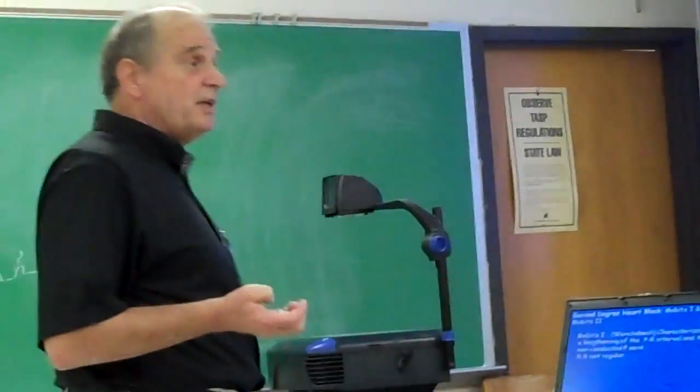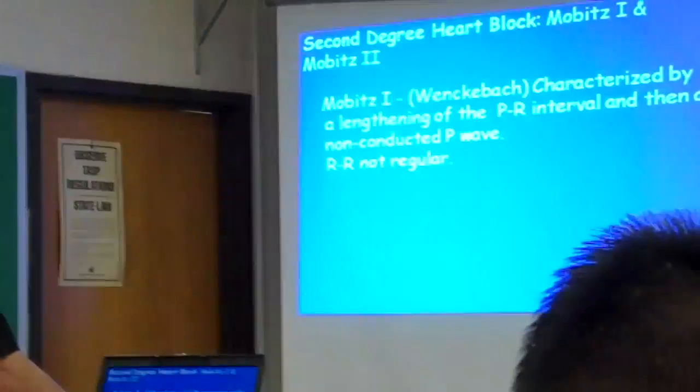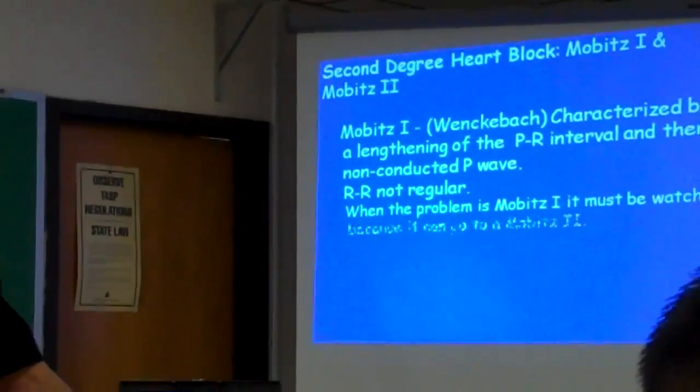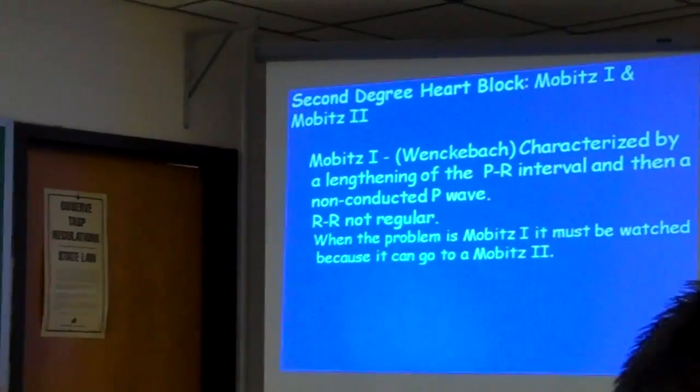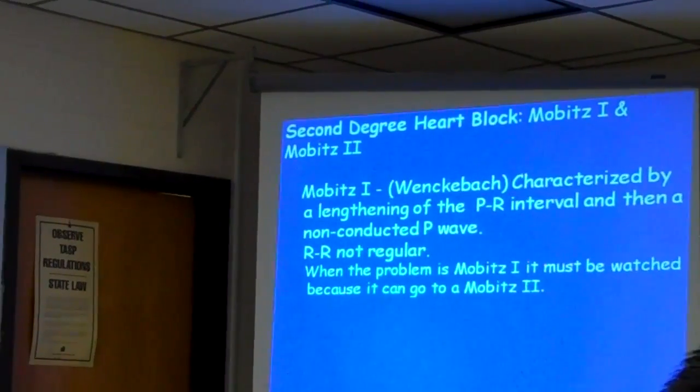That's what the QRS indicates. So kind of hang on with that one. That's Mobitz 1. Now right here, let me show you. When the problem is Mobitz 1, it must be watched because it can go into Mobitz 2. Now Mobitz 2 can lead to the necessity of a pacemaker.